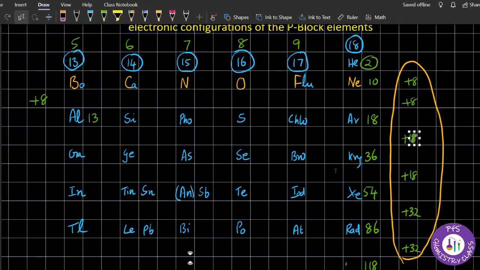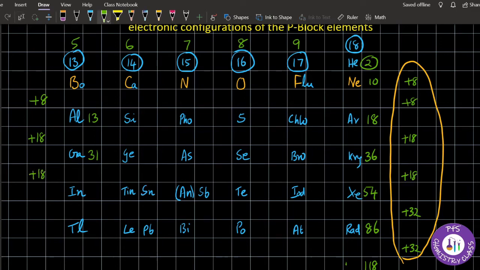You have to add the next element is 18. So that's all. You have to remember, add 18. So you get 31 here for gallium. And then after that again in here you have to add 18. Again another 18 you have to add here.